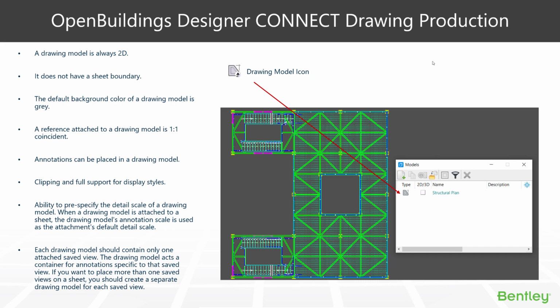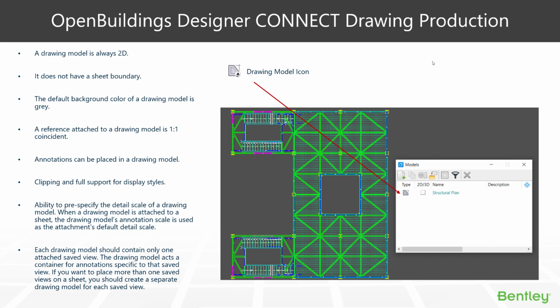There is full support for clipping in the drawing model and also display styles. Within the drawing model itself, you can change the detail scale of a drawing model to increase or decrease the size of our annotations, dimensions, and text. The drawing model's annotation scale is used to increase or decrease that text size within the drawing model, and that can be found in the properties dialog of the drawing model option there in the models dialog box.